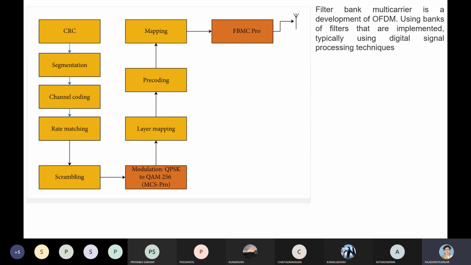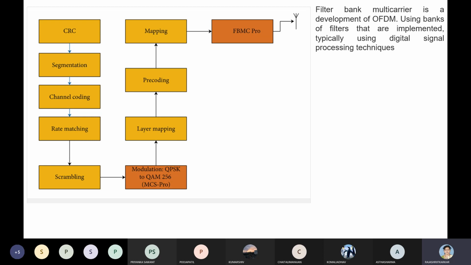So segmented data, channel coding, rate matching. Now see, the rate at which the data is recorded and the rate at which the data is transmitted is going to be different, and hence a rate matching also has to be done. If there is less data, then padding of data is done, that is multiple zeros are added at the end, and the data rate is matched.